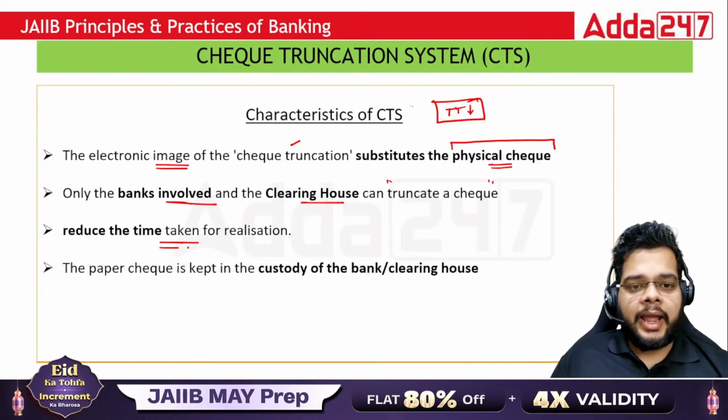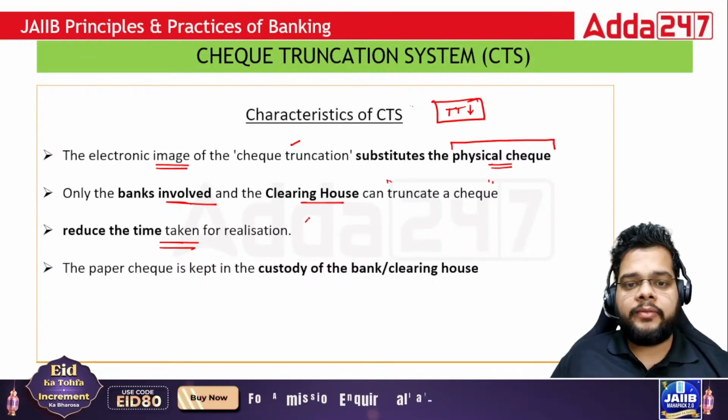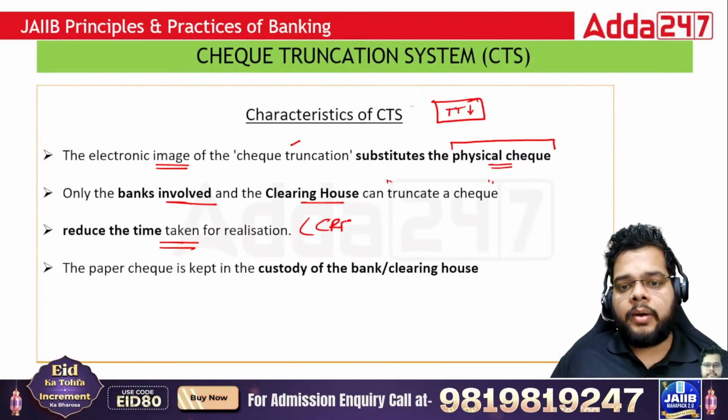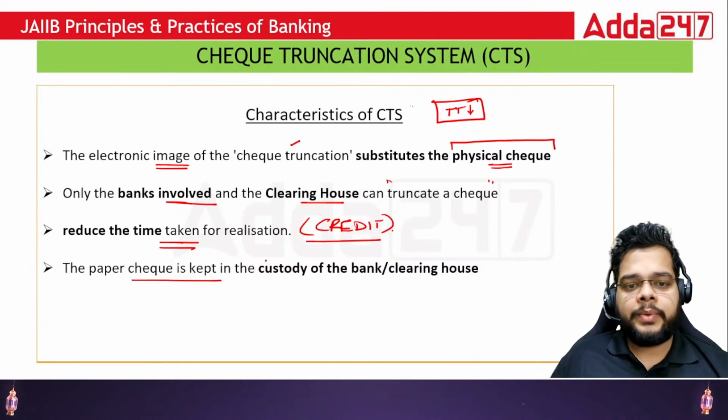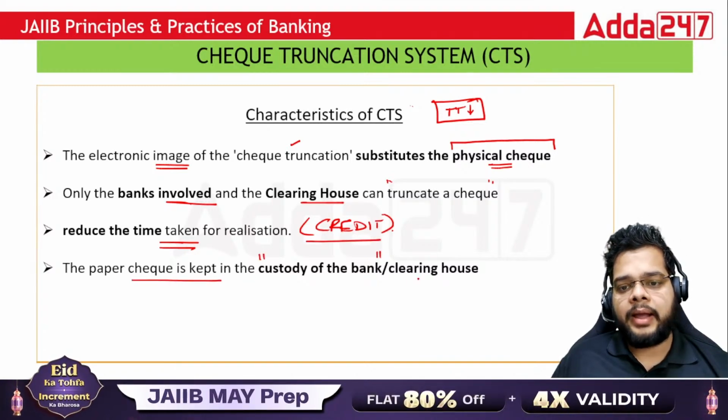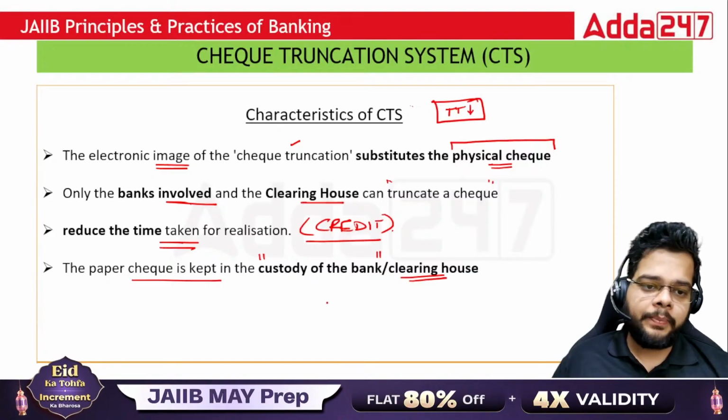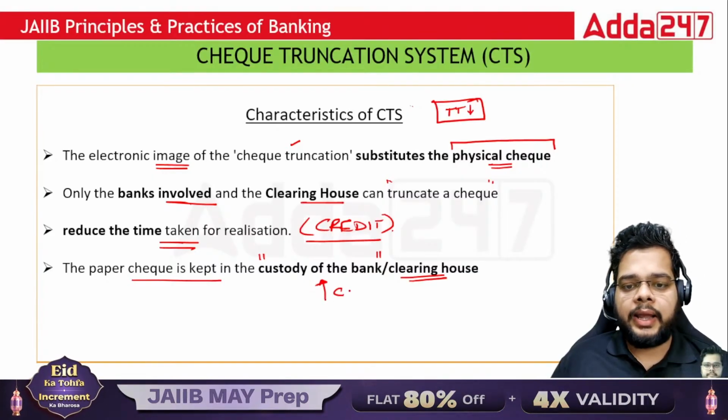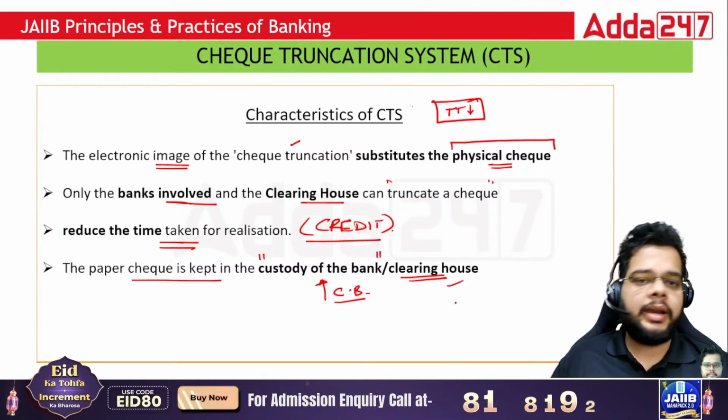It reduces the time taken for realization, the time taken for crediting the amount into the beneficiary's account. The paper check is kept in the custody of the bank or the clearing house. So the paper check will be where? In the collecting bank or the clearing house.